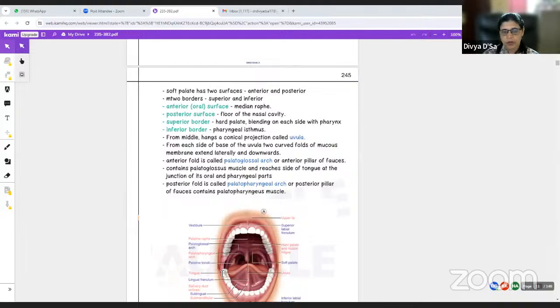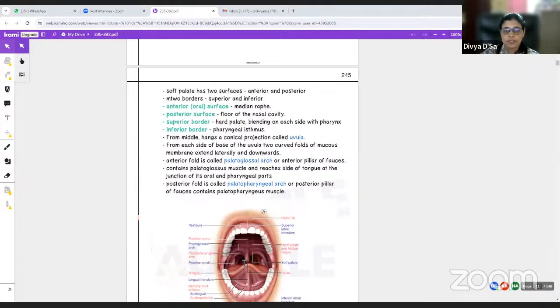that is known as the palatoglossal. The anterior fold is called the palatoglossal fold or arch. Each of these folds is nothing but a mucosal fold covering the similarly named muscle, that is the palatoglossal muscle, which is covered by the mucous membrane. This arch reaches the side of the tongue at the junction of its oral and pharyngeal parts, that is the anterior 2/3 and posterior 1/3 part.